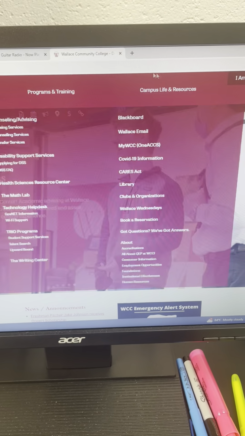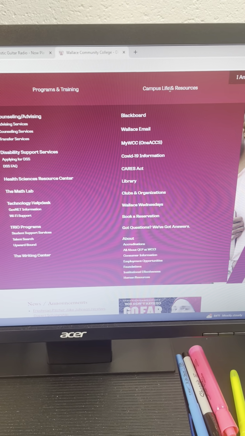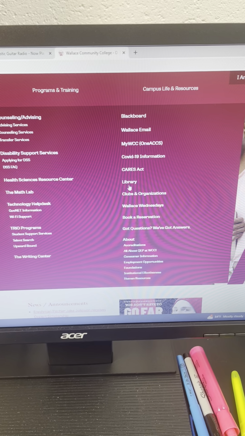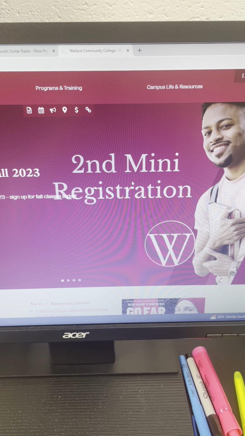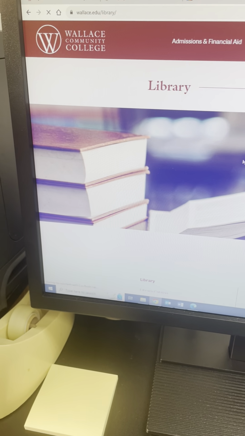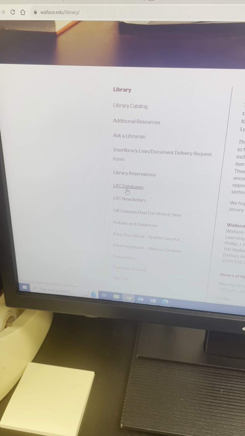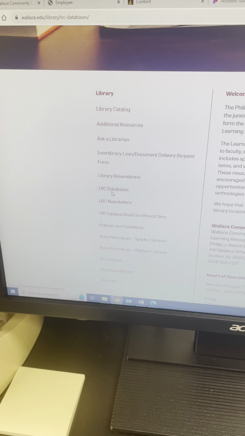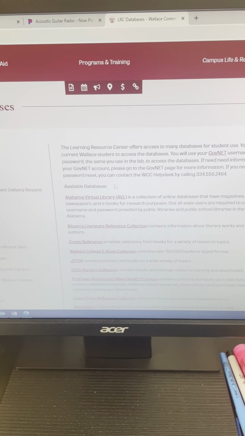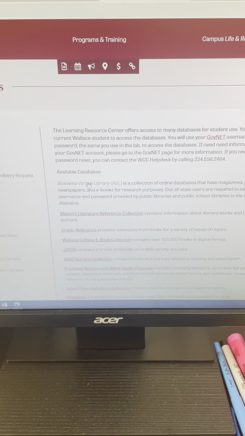So on the Wallace website, just wallace.edu, if you go to Campus Life and Resources, and then go to Library. And once you get to the library page, scroll down and go to LRC databases. Databases are just a collection of articles and resources that have been peer-reviewed, and that means that they're all academic.